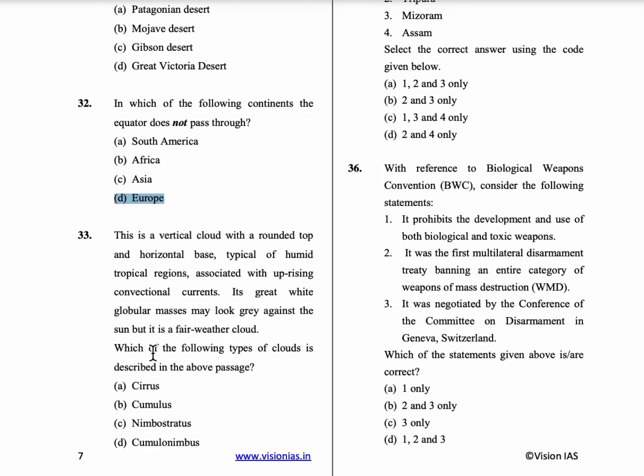So which of the following types of cloud is described in the above passage? So first is cirrus. So cirrus is a short detached hair-like cloud. It is found at high altitudes. And the second is cumulus. So the answer is cumulus. It is a fair weather cloud. So option B is the correct answer.